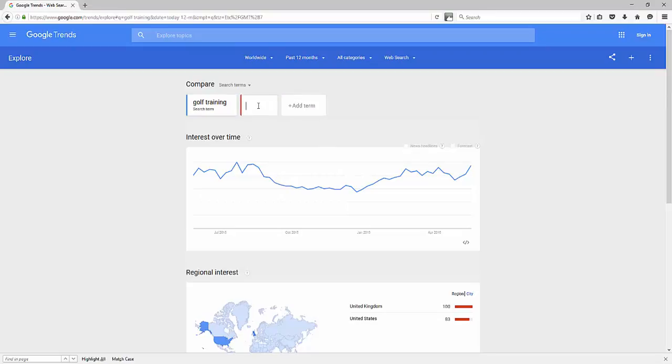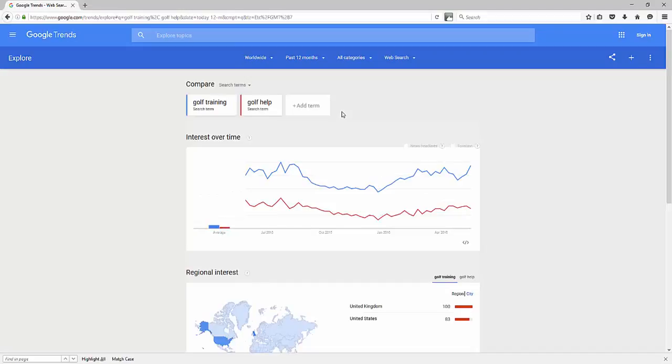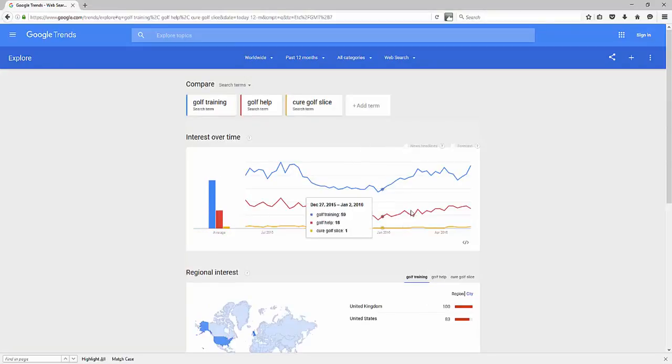Now I could simply click add a term too, and I could say golf help. And the phrase golf help surprisingly has less because it's not as simple of a phrase, I guess, to solve that. So let's say cure golf slice, and let's see how that's comparing. So we can kind of compare keywords and see trends over time, see what keywords are getting more benefit. Now that's a longer tail phrase.